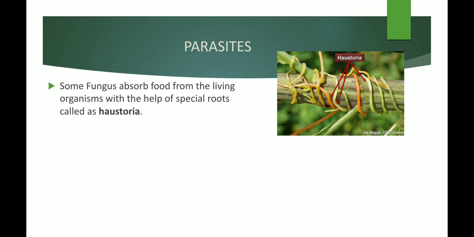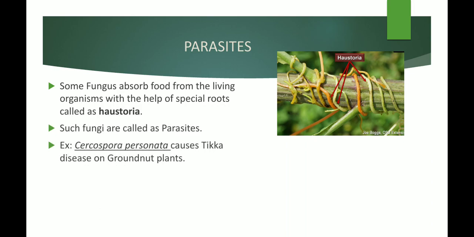Host plant means the plant which is supporting the survival of the fungi. The special roots called haustoria absorb the food material from the host plant. Such fungi are called parasites.